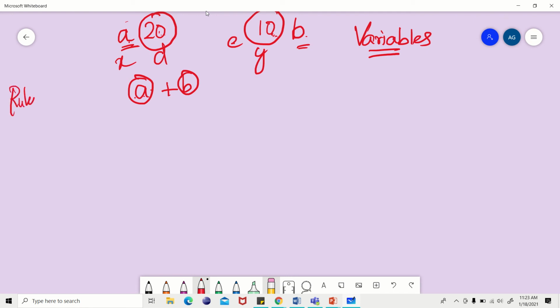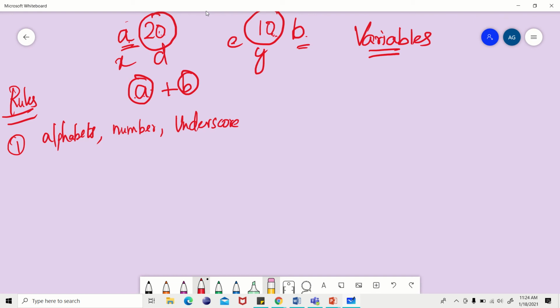Now let's see what the rules are. Some rules are there for writing the variable. How should the variable be? The first rule is that it can be alphabets, numbers, and underscore. These are permitted.